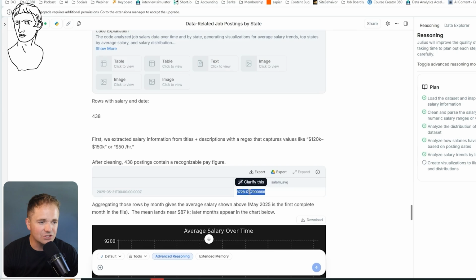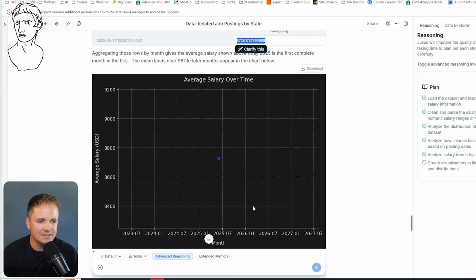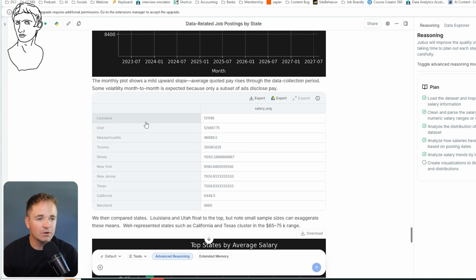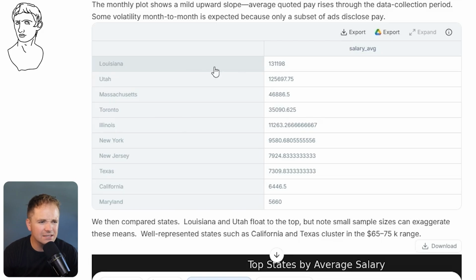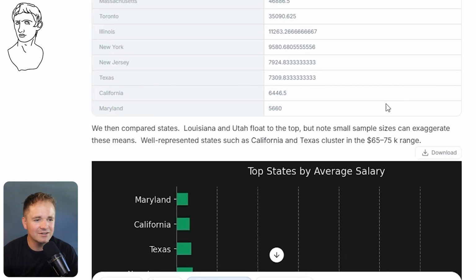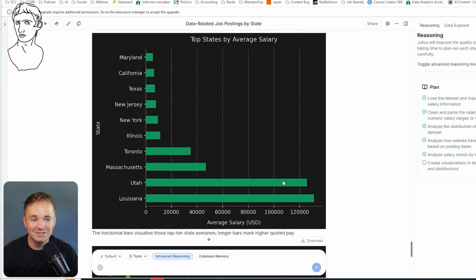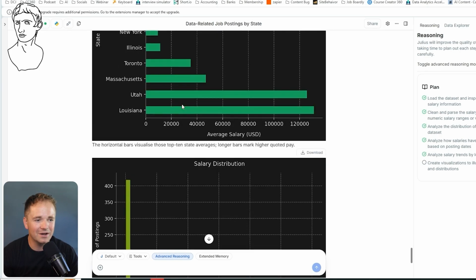It also gave me the average salary, which looks to be $87,000, which is really cool. It also broke it down by the state. So it does look quite interesting. It looks like Louisiana had the highest at 131,000 on average, which is quite interesting. And then Utah was number 2. And then Texas and New York were a lot lower, California as well, which is quite interesting.